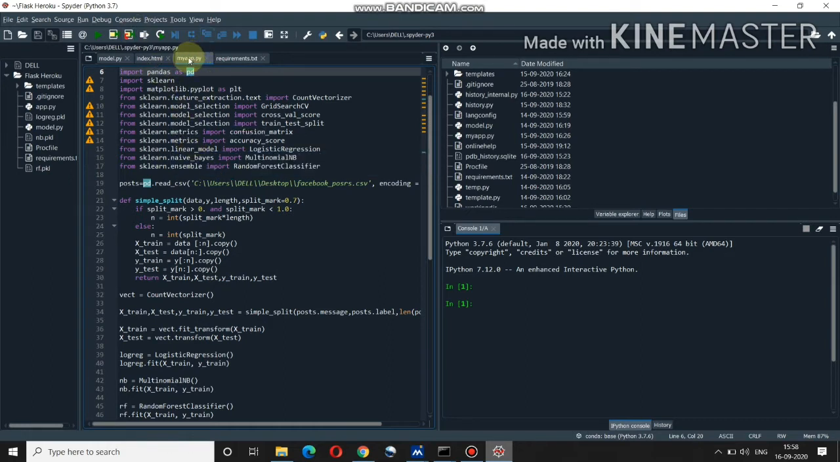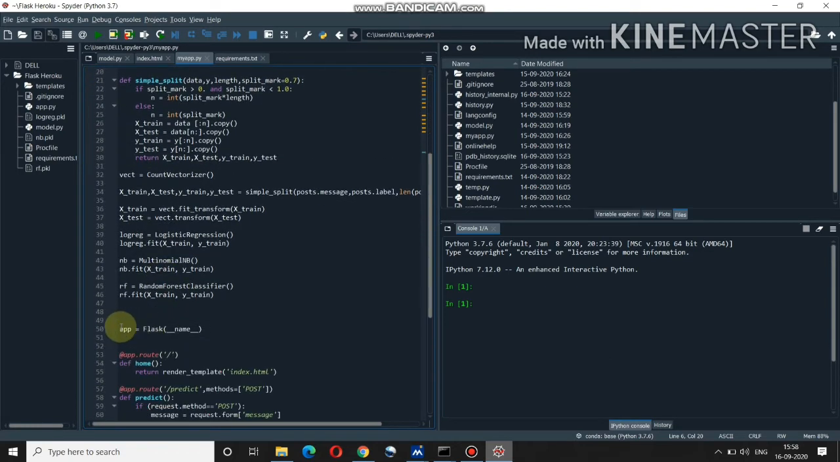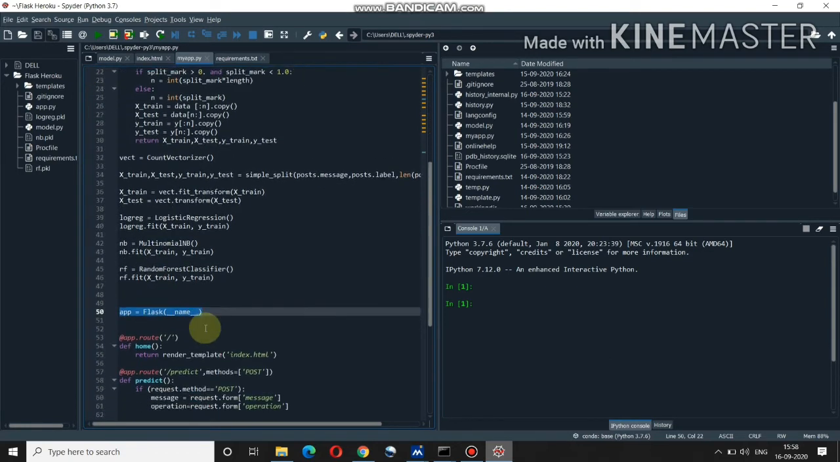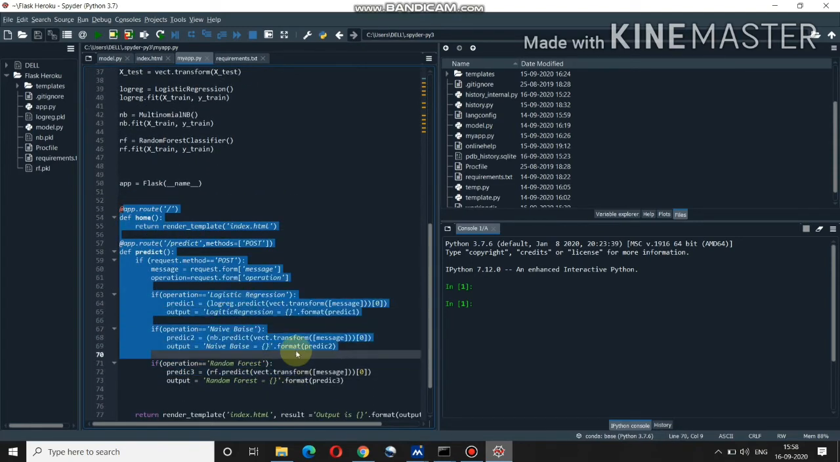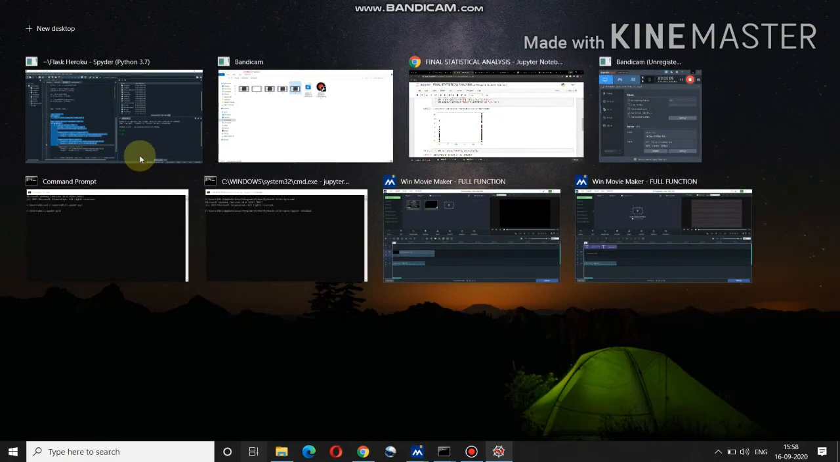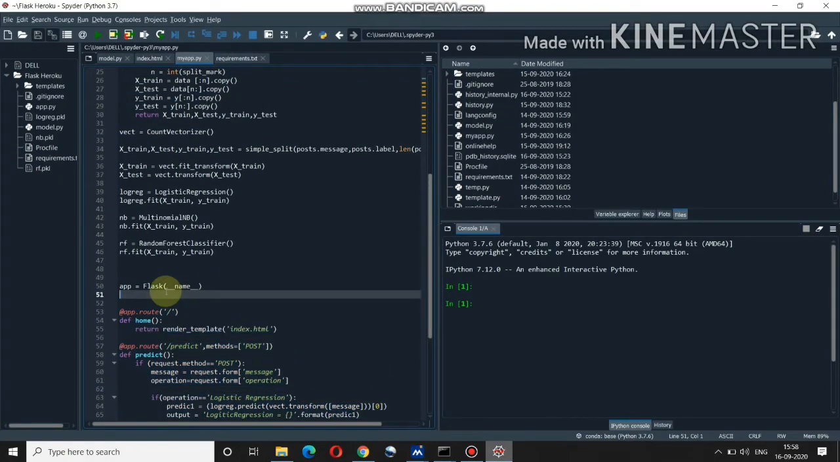So this is the Flask app which I have created, myapp. This is the whole code of the Flask app.